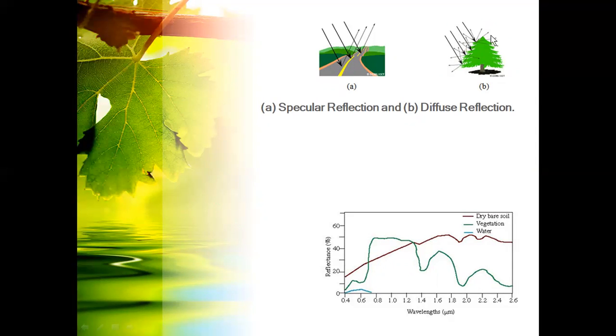Diffuse reflection is different from specular reflection. Take a single tree: there are a number of leaves, with leaf thickness and transparency, the top layer of the leaf, and stems. They act differently based on the incident energy. Once it touches the particular object, it reflects just like scattering. So this is diffuse reflection.